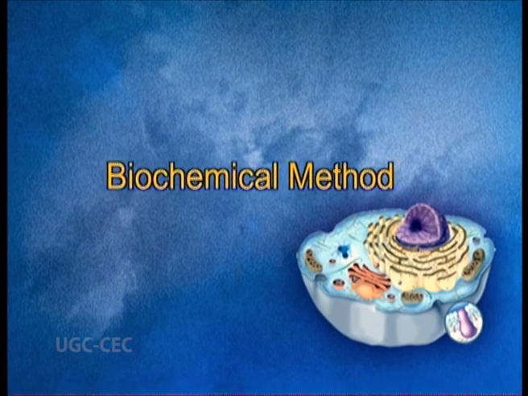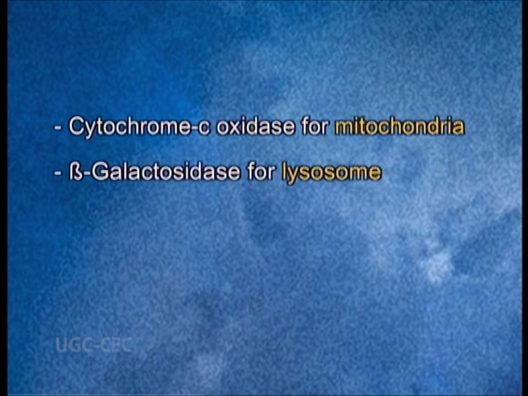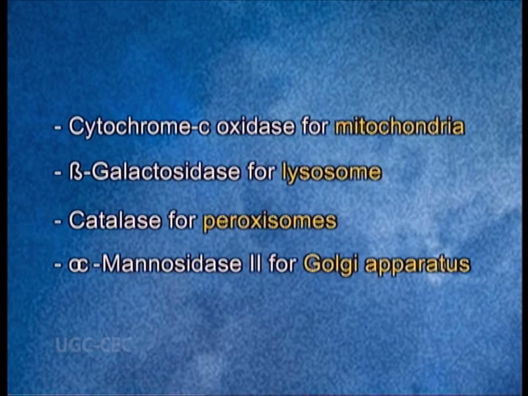Now, let us see biochemical methods, which include measurement of the enzyme activity. This method is based on the fact that each organelle possesses a marker enzyme which makes it different from the other organelles, like cytochrome C oxidase is present in mitochondria, beta galactosidase is present in lysosomes, catalase for peroxisomes, alpha mannosidase II for Golgi apparatus.